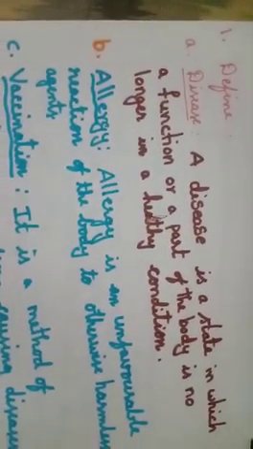First one is disease. A disease is a state in which a function or a part of the body is no longer in a healthy condition. What is a disease? Disease is a state in which any one of the parts does not work properly. Any one of the parts or anything in the body, if it won't be healthy, that is called disease.